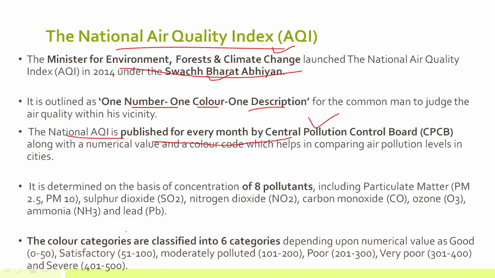Okay. Now there are a total of 6 categories in the National Air Quality Index. One is good if the value of the National Air Quality Index is between 0 to 50. It is satisfactory if it is between 51 to 100.